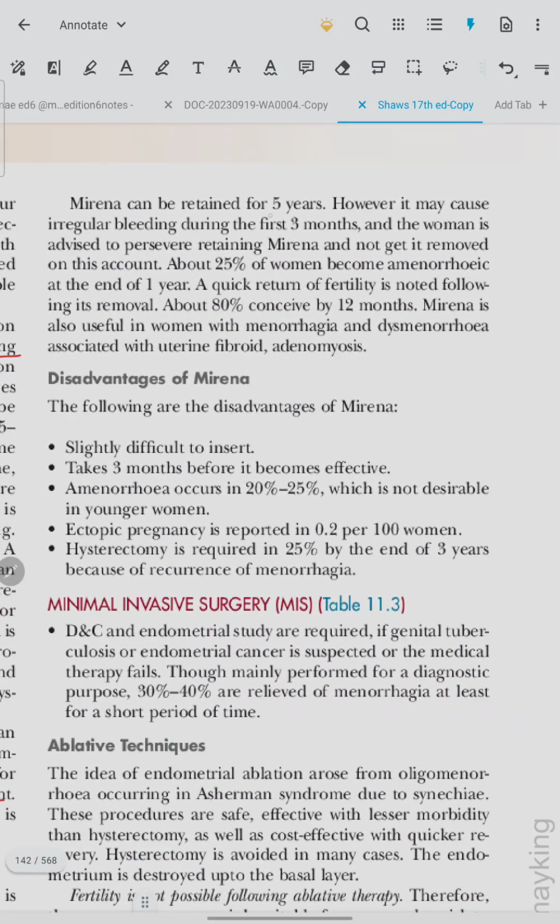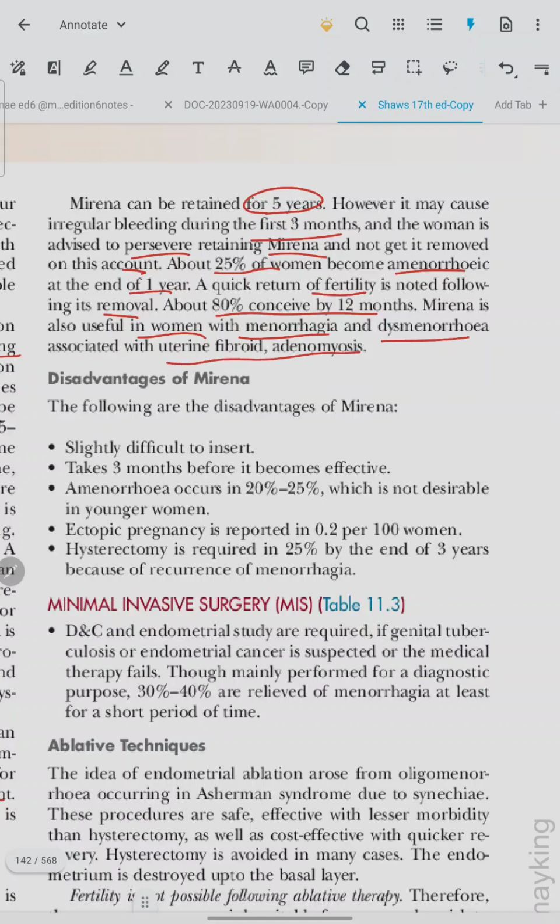Mirena can be retained for 5 years. However, it may cause irregular bleeding during the first 3 months and the woman is advised to persevere retaining Mirena and not to get it removed on this account. About 25% become amenorrheic at the end of 1 year. A quick return of fertility is noted following its removal. About 80% conceive by 12 months. Mirena is also useful in women with menorrhagia, dysmenorrhea associated with uterine fibroid and adenomyosis.